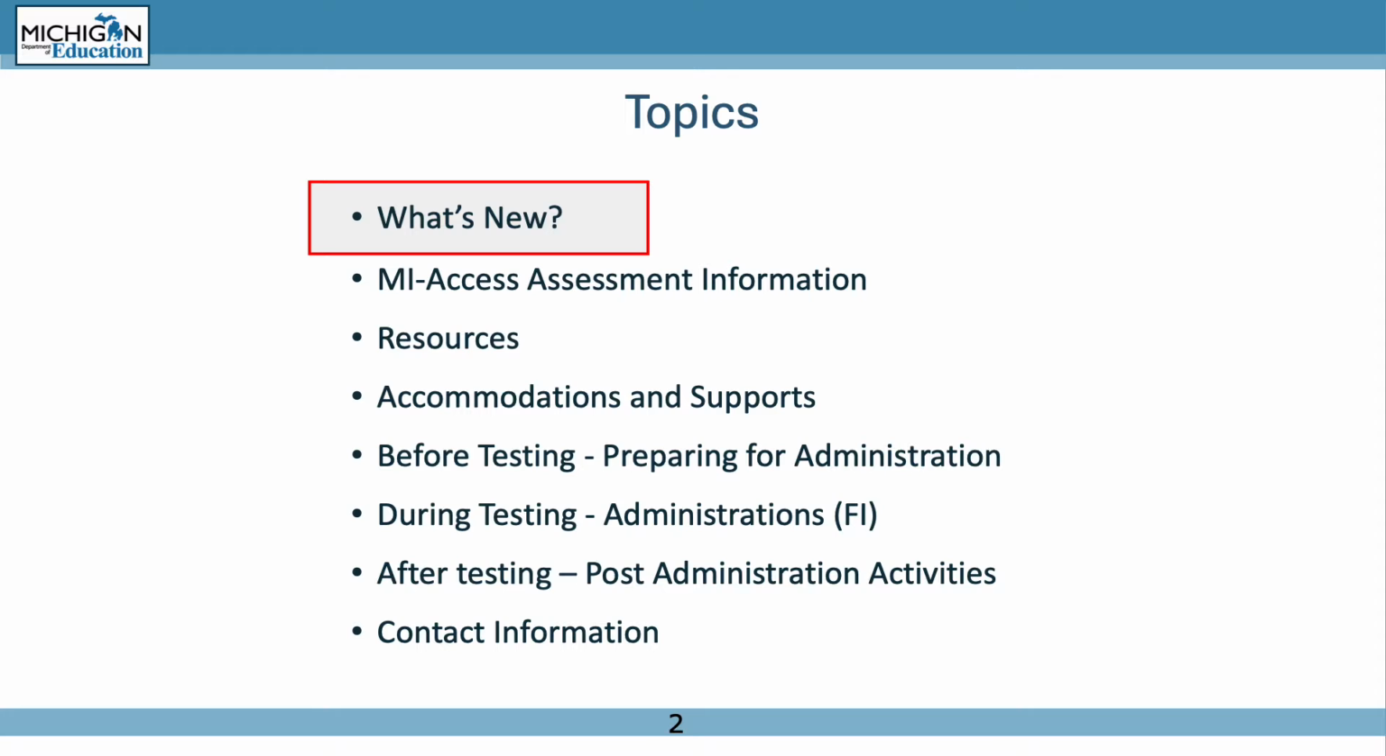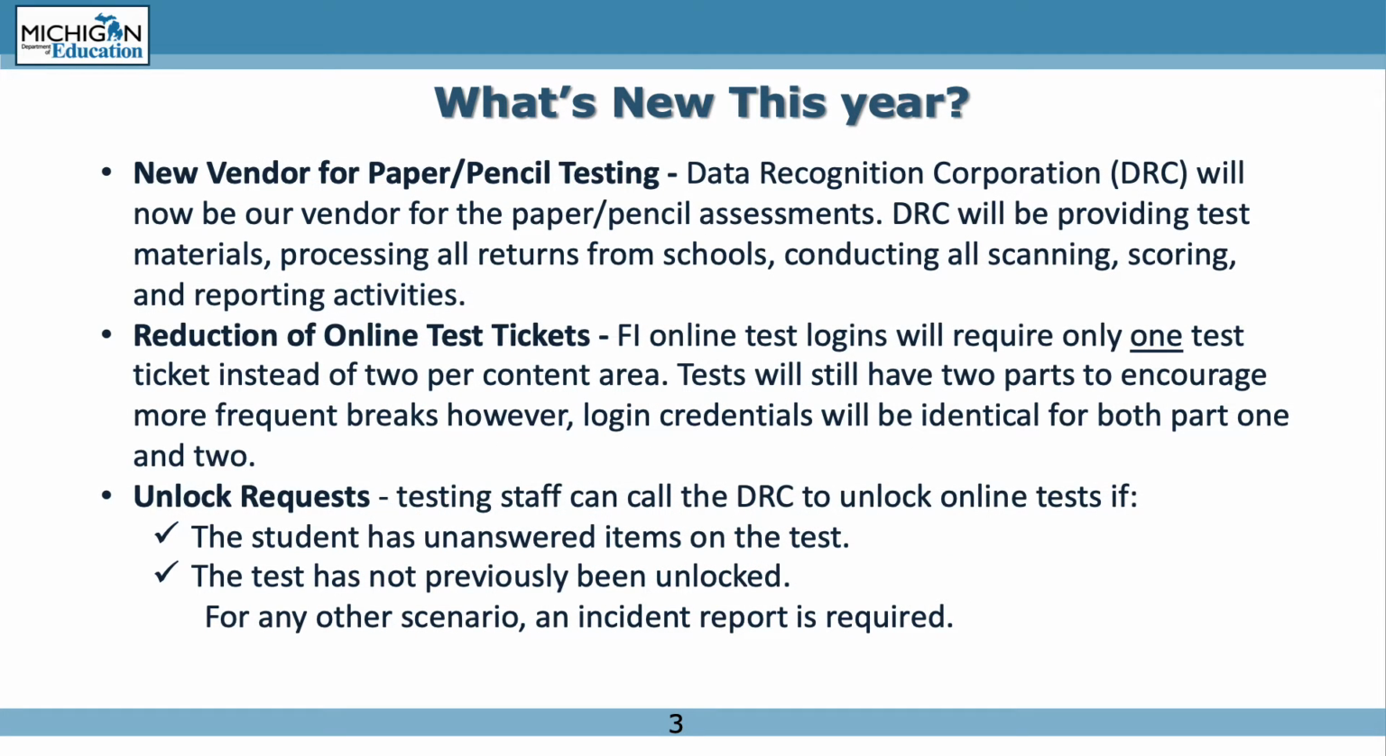Here's what is new for 2025 My Access assessments. We have a new vendor for paper/pencil testing. Data Recognition Corporation, DRC, will now be our vendor for both the online and paper/pencil assessments. DRC will be providing test materials, processing all returns from schools, conducting all scanning, scoring, and reporting activities.